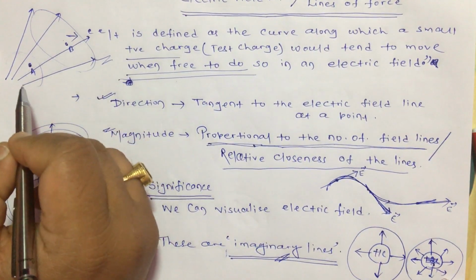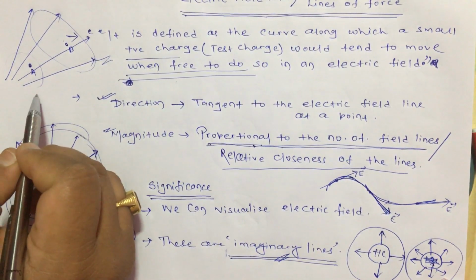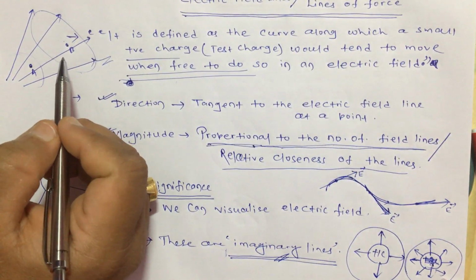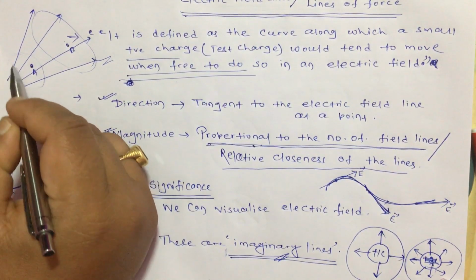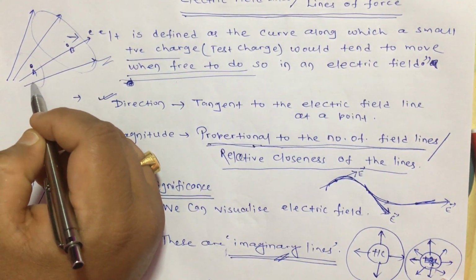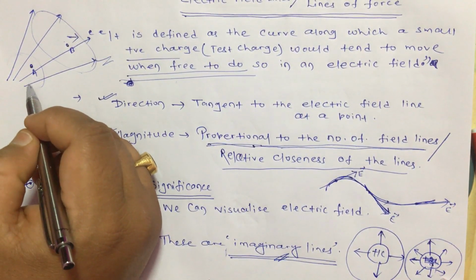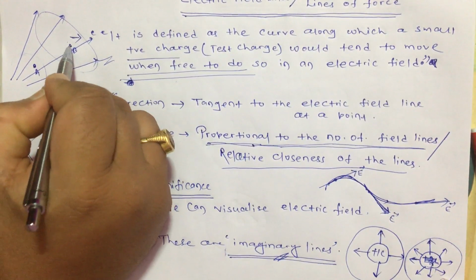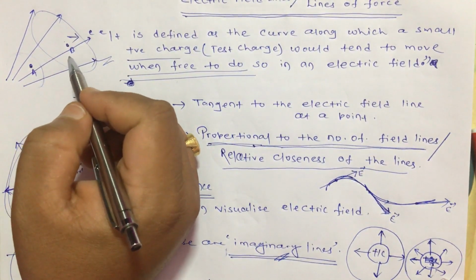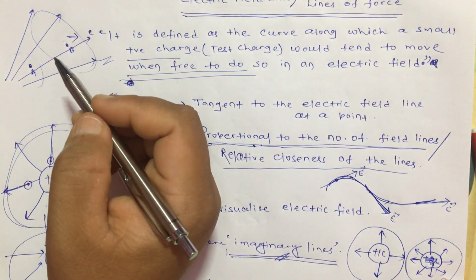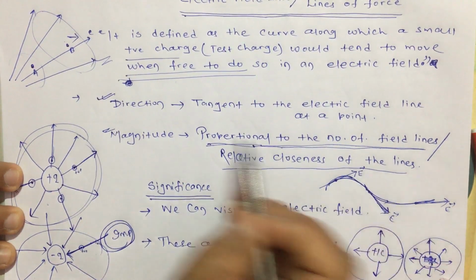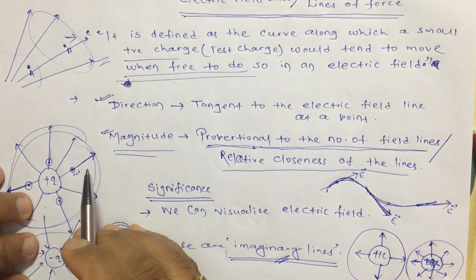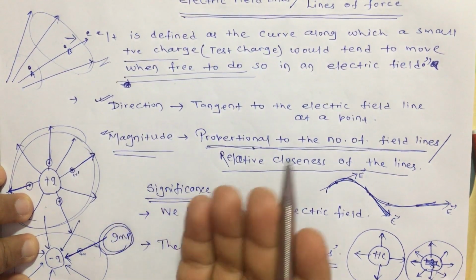Okay. You don't have to calculate the number of field lines here. Here also 4, here also 4, but see the relative closeness is very high. They are very close to each other, so the electric field is very strong here, and here the lines are far away from each other, so at this point the electric field has less strength. So that is one point. The relative closeness of the lines gives the magnitude, or you can say the strength, of the electric field.